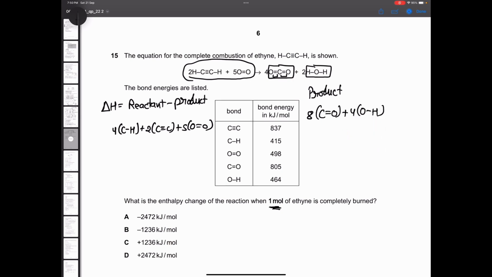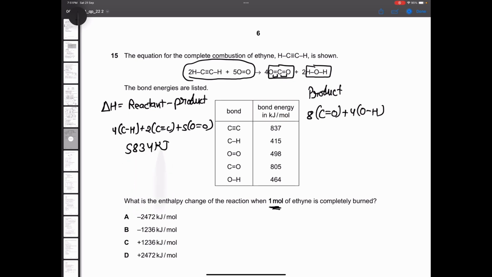Now you simply have to add all of these here. So just give me a minute. 4 carbon hydrogen bonds. What is the energy of carbon hydrogen bond? 415. All right. Then 2 times carbon triple bond carbon will be 837, plus 5 times oxygen double bond oxygen. That will be 498.